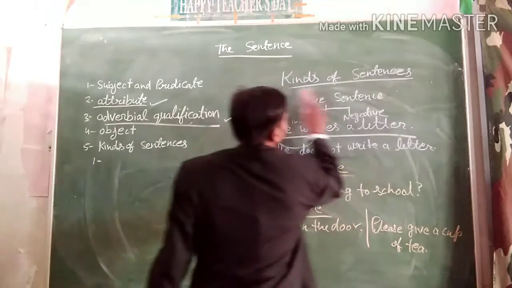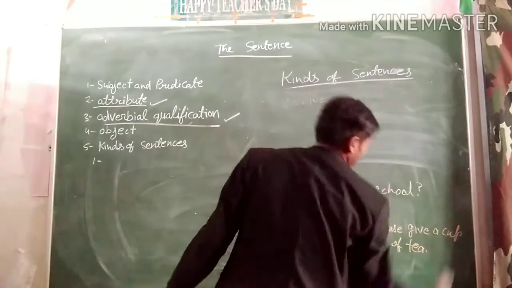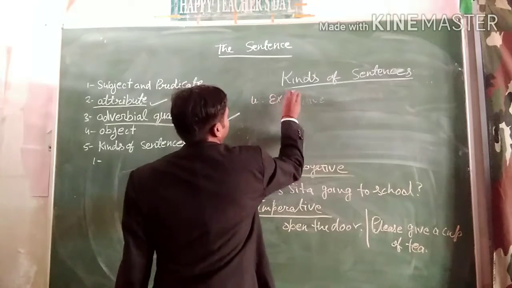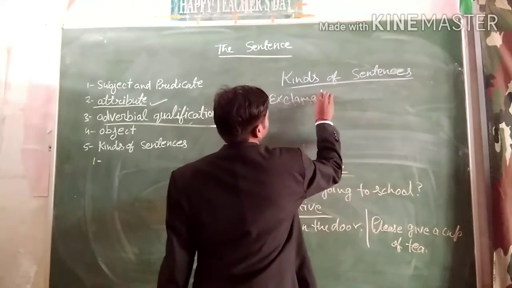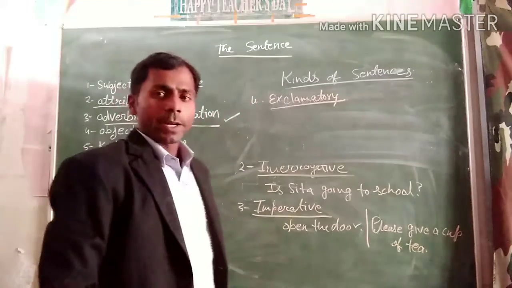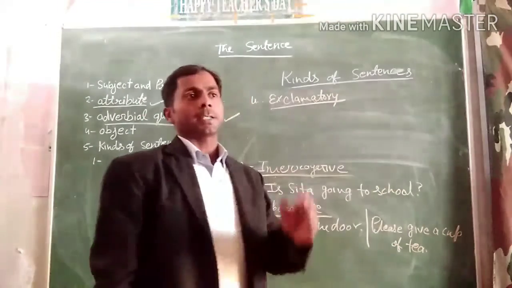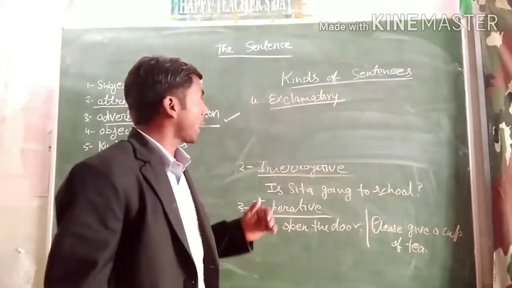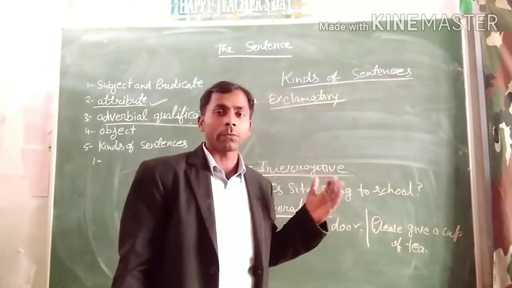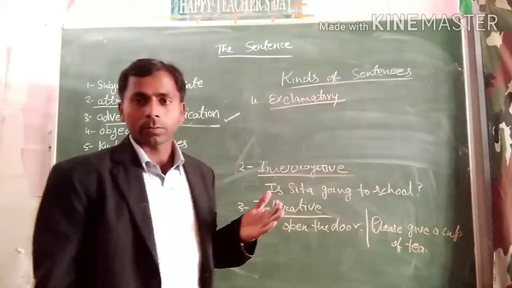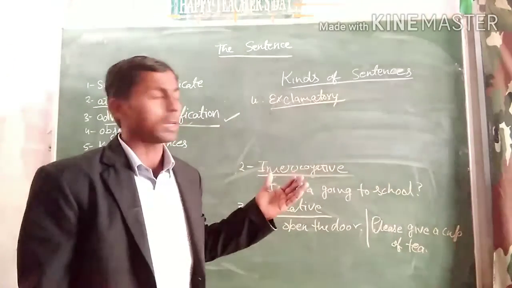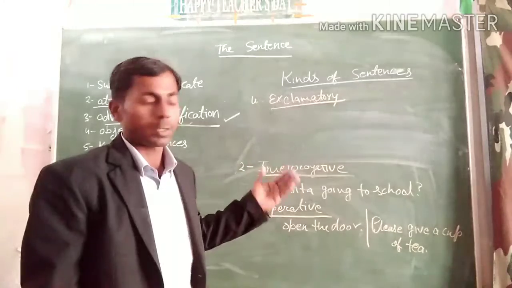Next is the exclamatory sentence. First we define it: an exclamatory sentence is a sentence that expresses strong, sudden feeling, like sorrow, happiness, joy, surprise, etc. The feelings being expressed are sudden, okay.